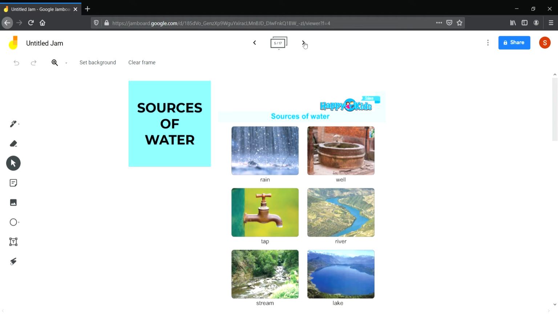Sources of water, you all are familiar with the sources of water. The main source of water on the earth is rain. From this rain, water goes to wells, lakes, seas, rivers. So these are all sources of water.